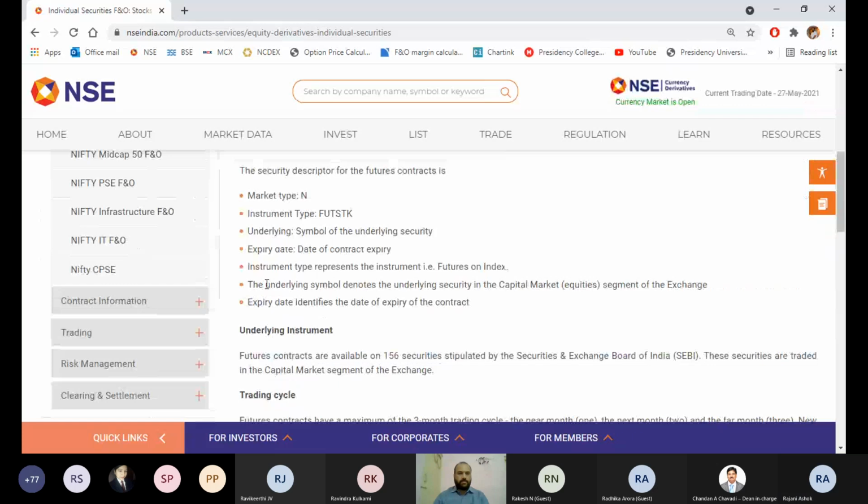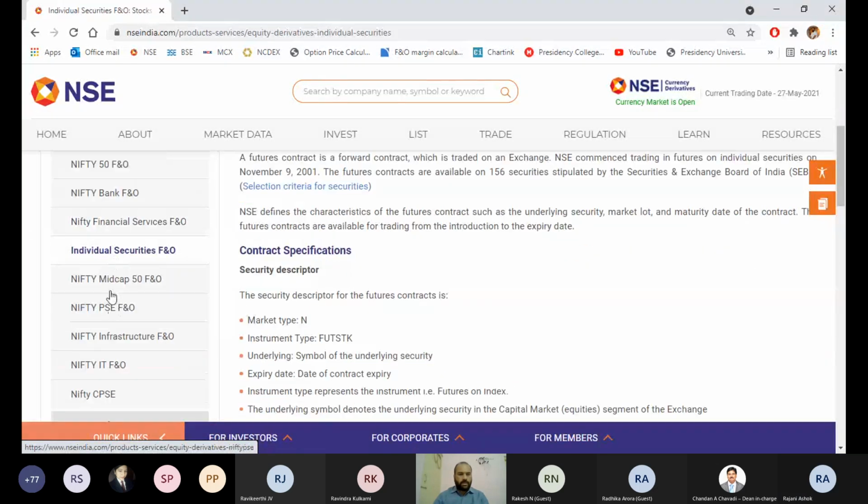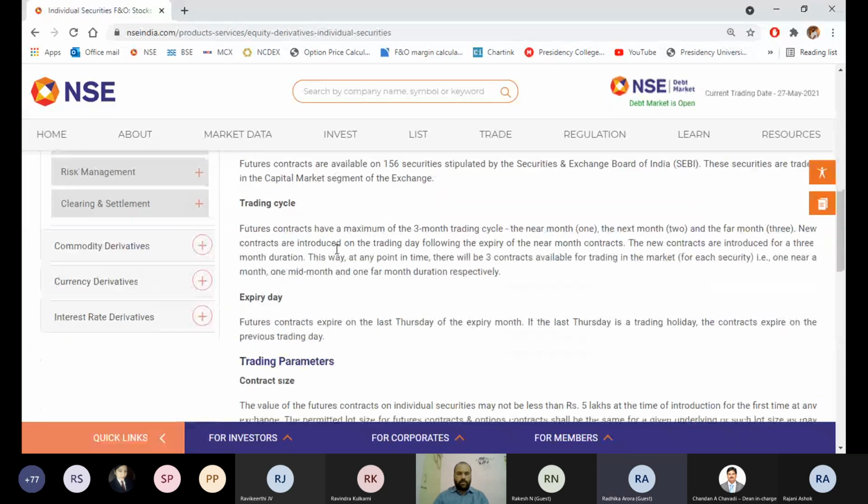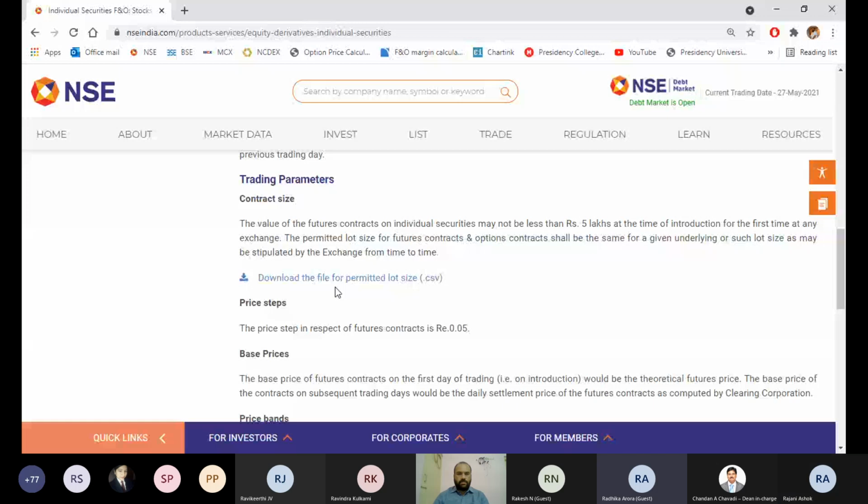Let's click on this products. Under products, we have individual securities in F&O. Under individual securities in F&O, go down, there is something called download the file for permitted lot size. So what happens if you download this file?